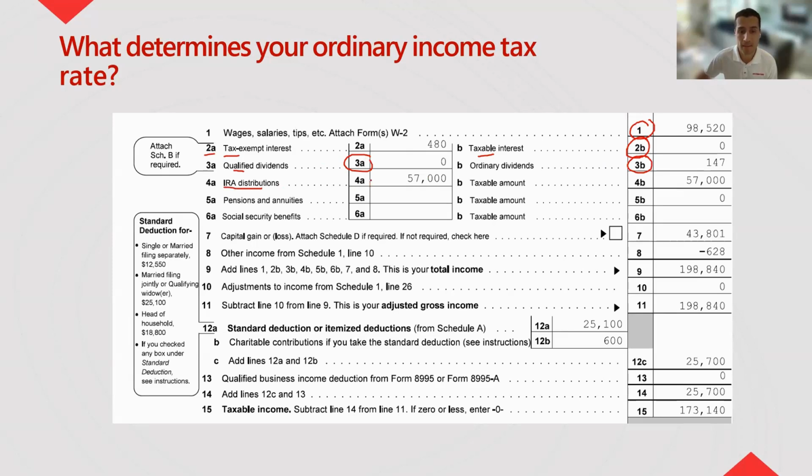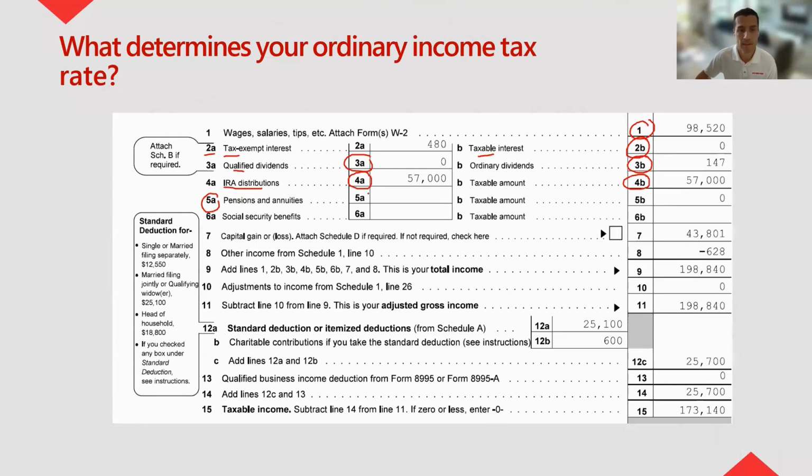Distributions from a retirement plan get reported on 4A. The taxable portion gets reported on 4B. So there can be withdrawals out of retirement plans that are not taxable. If there's contributions that you put into an IRA, didn't take in a deduction, you might find in 4B that there's a different number than 4A.